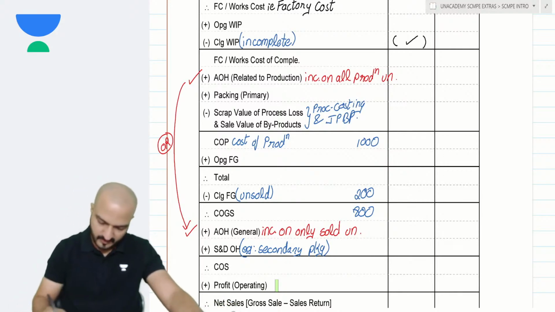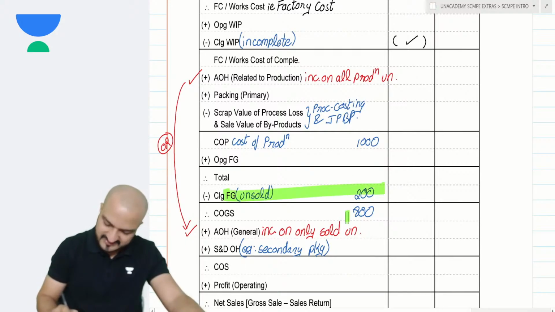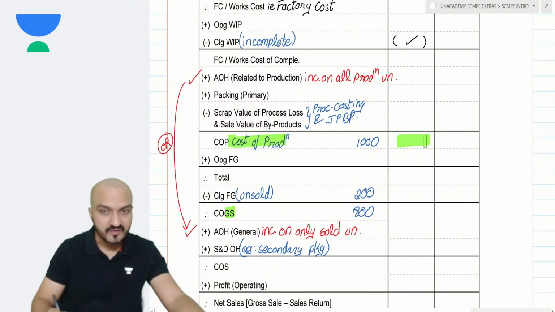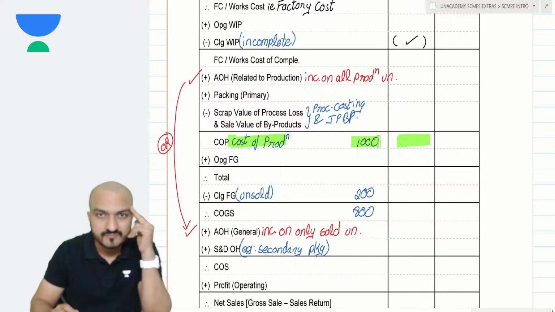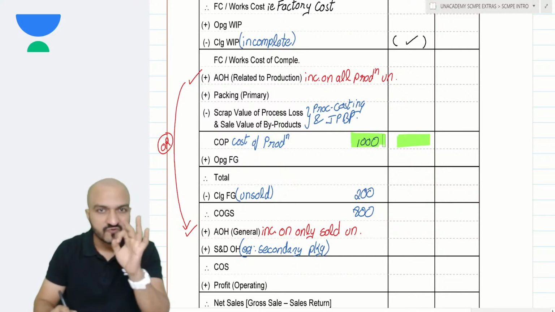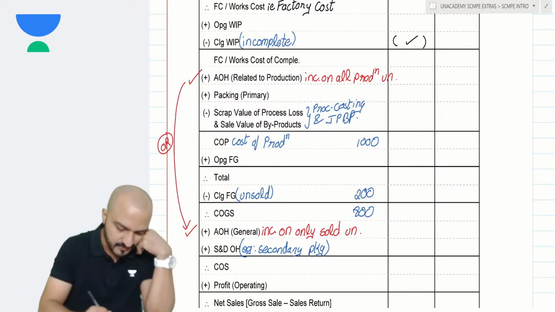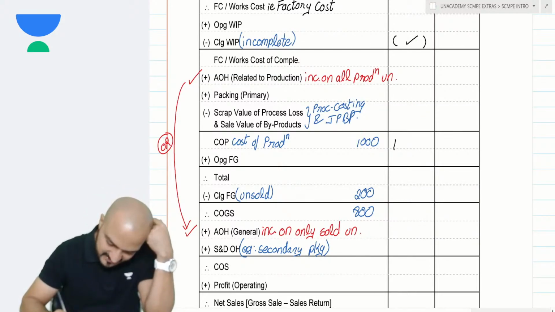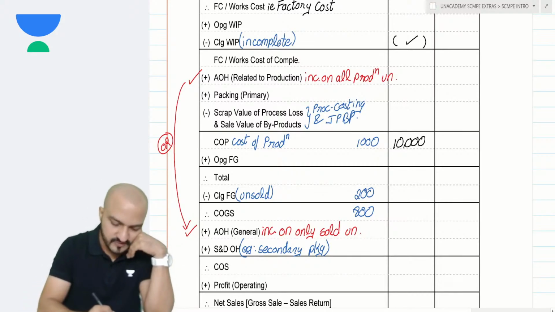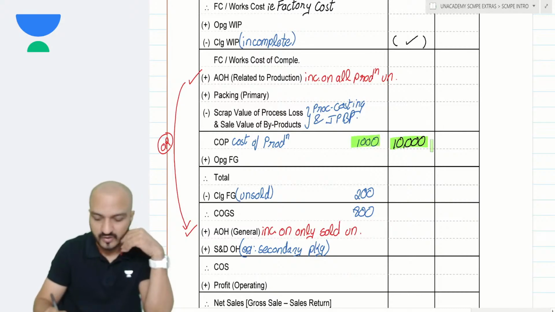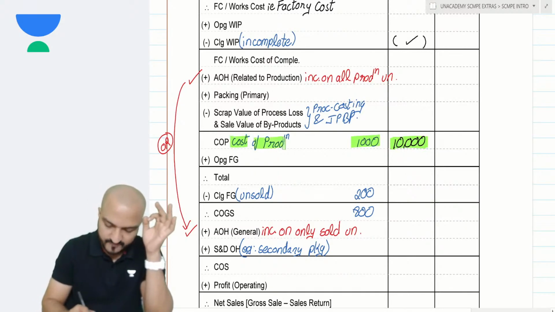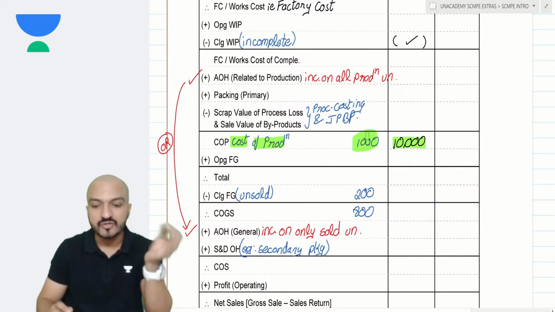So after removing the unsold units, what remains are my goods sold, and that is called GS, goods sold. Now, cost of production will be the cost that I get here. 1000 is the units of production. If 1000 is the units of production, my cost of production I get from here. Let's say, for example, I get the cost of production as 10,000. So try to differentiate: 10,000 is my cost of production, 1,000 are my units of production.